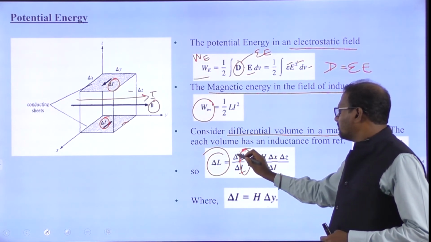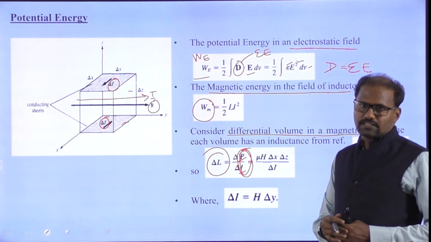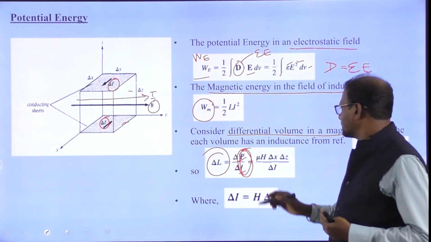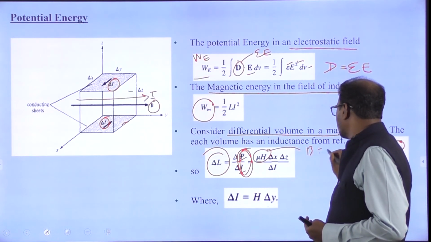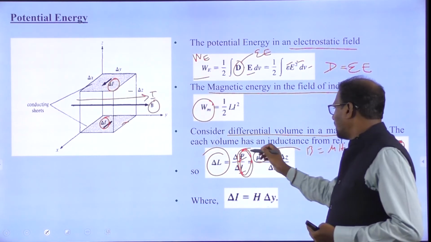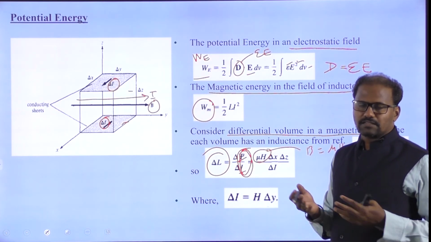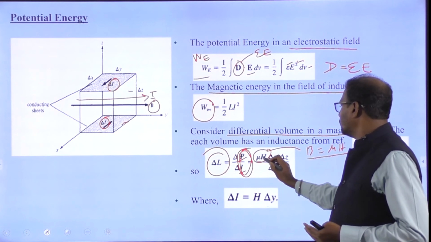So what is the flux? Psi means flux, and we can relate it to the magnetic field intensity. This is called B, where B is equal to mu H. Ultimately, flux means: where there is a current, there is a magnetic field, and there is flux moving. So B is equal to mu H.